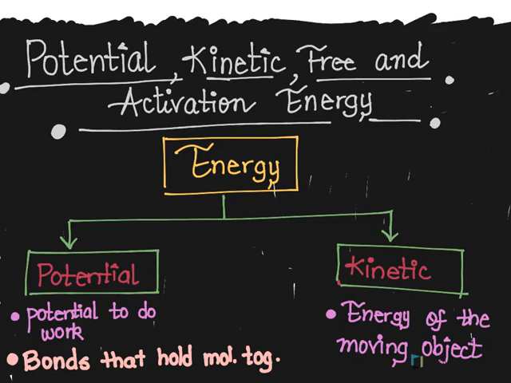Hello and welcome students. In this video, we are going to talk about potential, kinetic, free and activation energy. For the very basic and the beginning of the concept, we will talk about energy. So energy, as you can see here in the T chart, is explained into two types, potential and kinetic. So potential energy, basically, it comes from the word having a potential to do work.